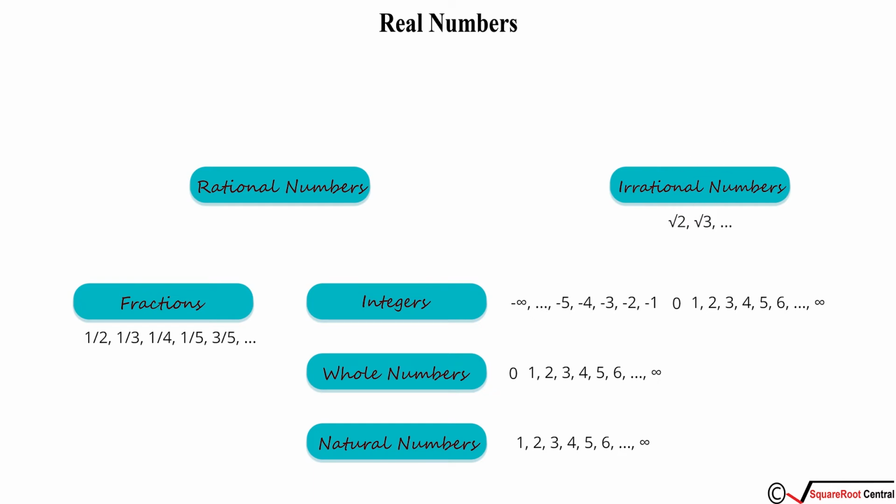Now you will have a question, what numbers can possibly not be expressed in the form of p by q? Well, apparently there are numbers that cannot be expressed in the form of p by q, and they are called irrational numbers. You can see examples for irrational numbers on your screen. The square root of 2, the square root of 3, etc. are part of irrational numbers.